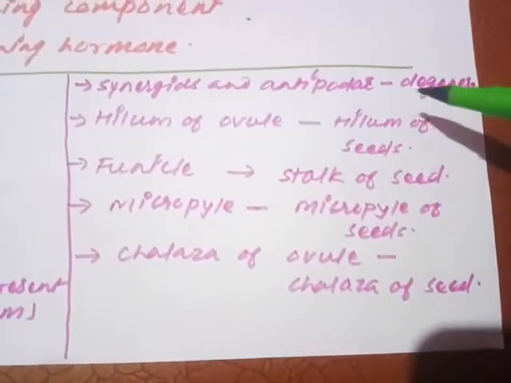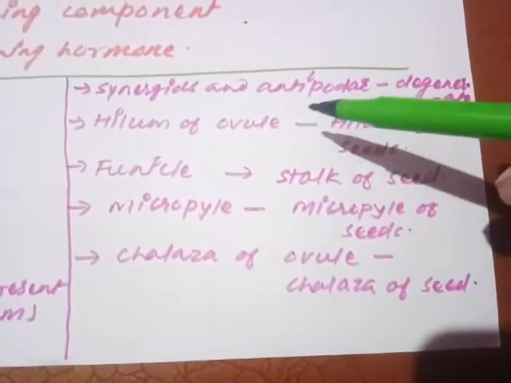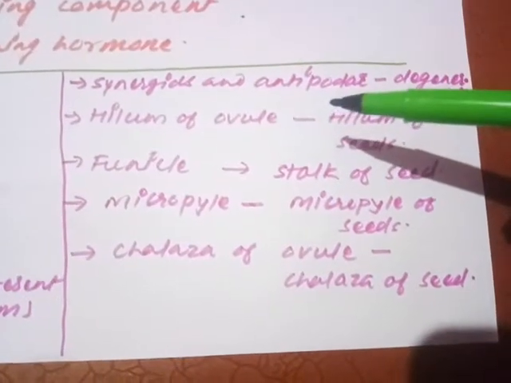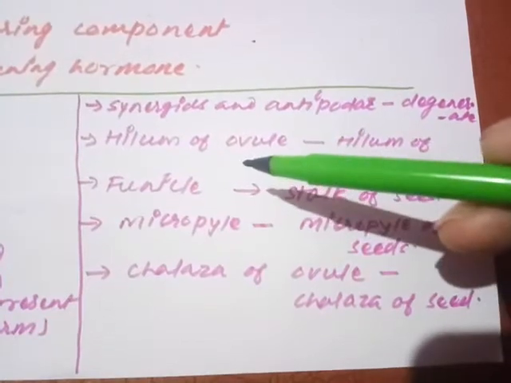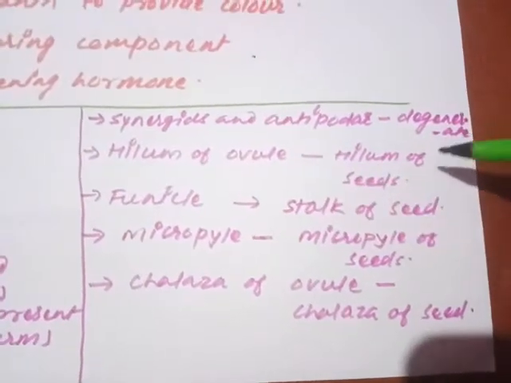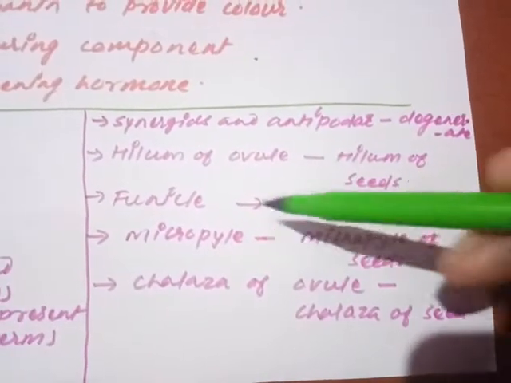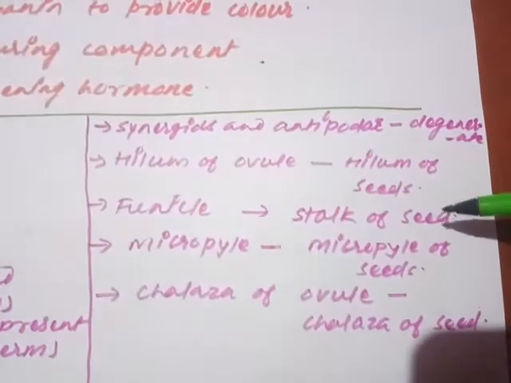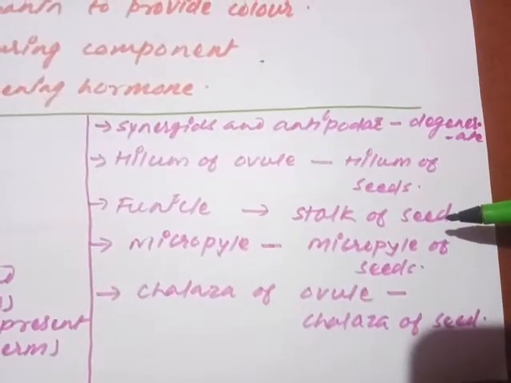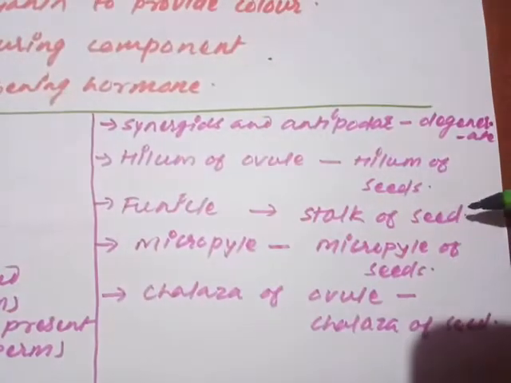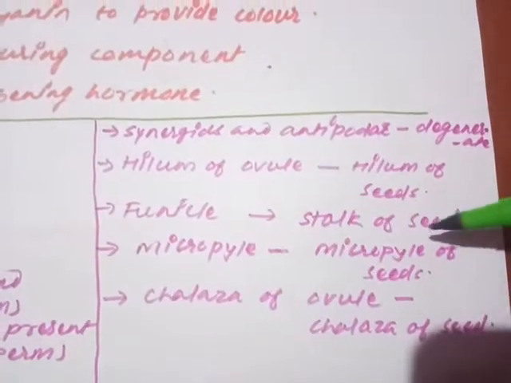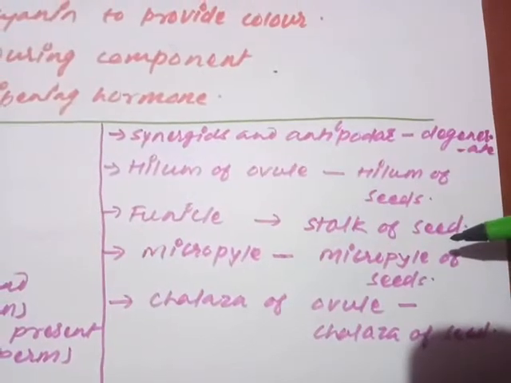The next change: the synergids and antipodal cells, you know very well, all degenerate. They just degenerate. The hilum of the ovule forms the hilum of the seed. The funicle forms the stalk of the seed. Somewhere it is present, sometimes it may not be present in the seed. So the funicle forms the stalk of the seed. It is not necessary that it is always present, but sometimes it is.